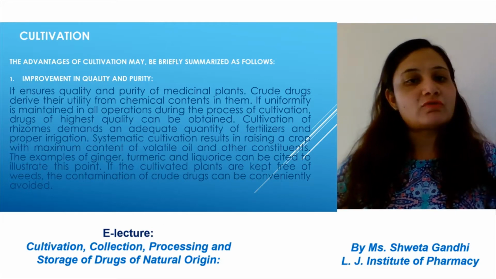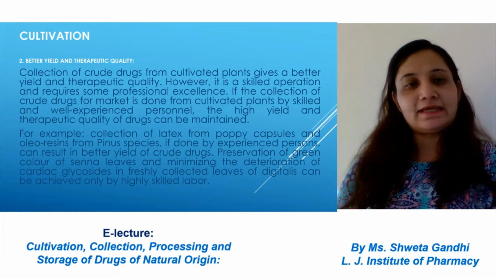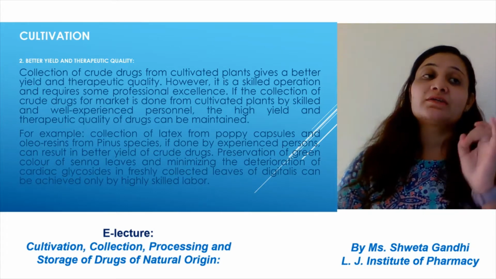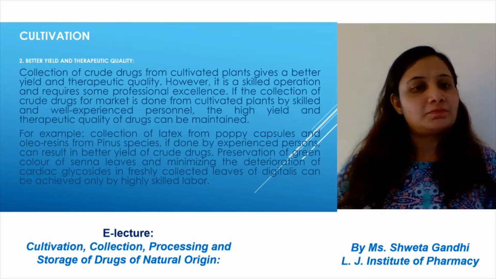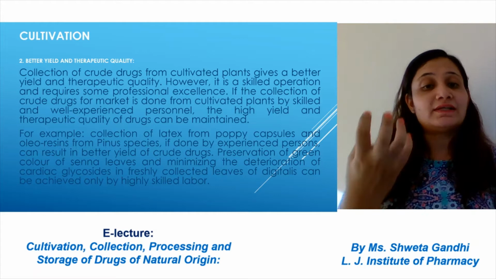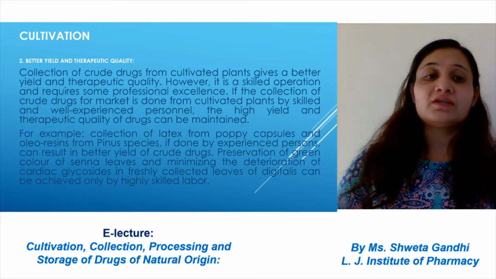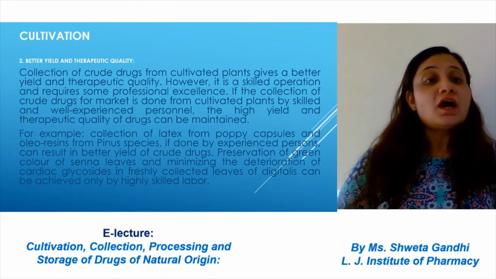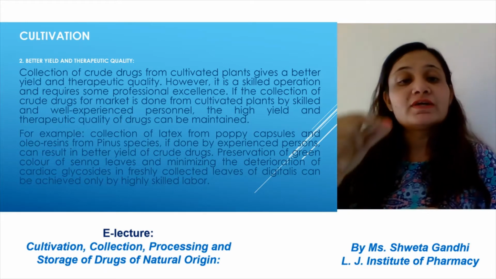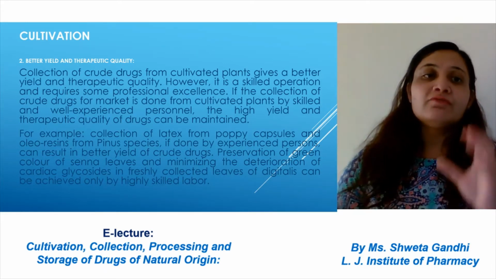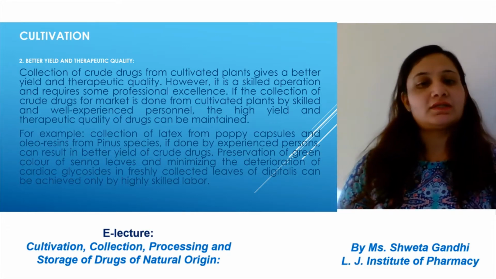The first and foremost advantage is the improvement in quality and purity. We get a better yield and therapeutic quality. For each category of advantages, there is a particular example. For example, for better yield and therapeutic quality, whenever we collect the latex from the poppy capsule, we get the oleoresins and different alkaloids like papaverine from the poppy. If this is done by an experienced person and the pattern of incision is done properly, we will get a good quality of constituent, a better yield and therapeutic quality.